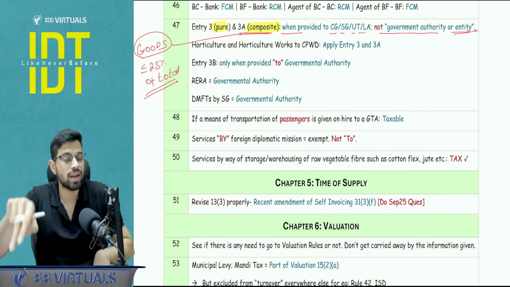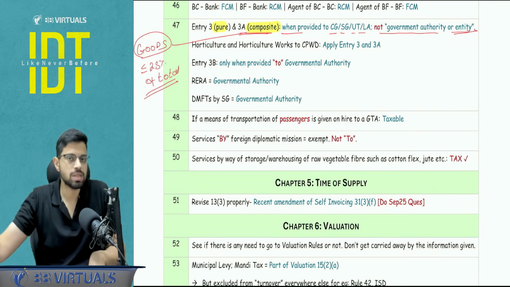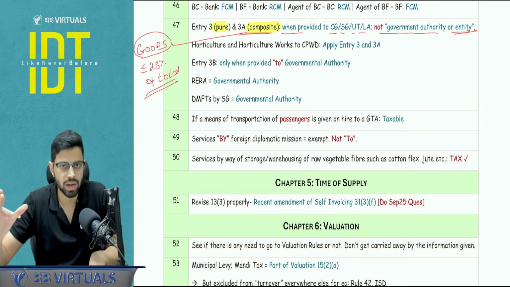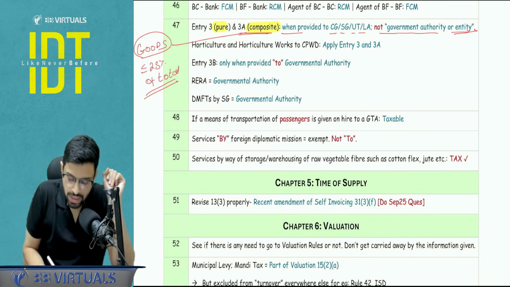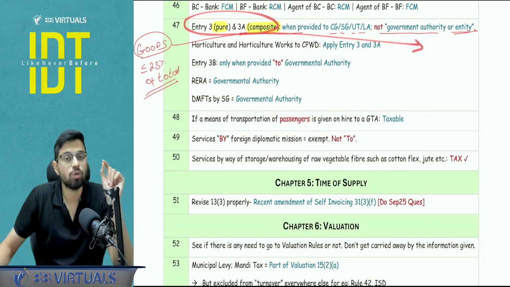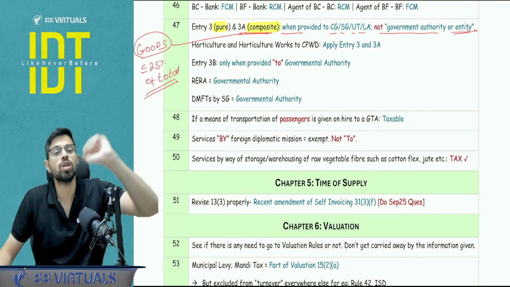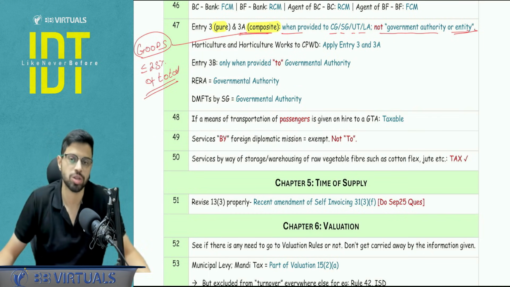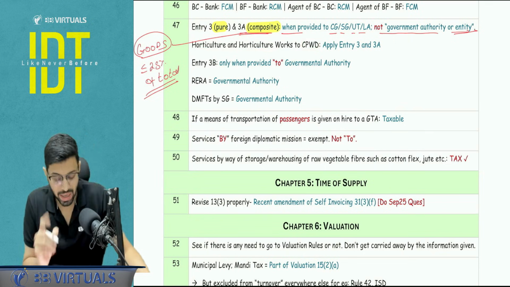If the recipient is a governmental entity, it was asked in one of the attempts, and there you are not going to give the exemption benefit. No exemption benefit will apply. The GST will be applicable. Another point to be noted, when these services are given, they have to be with respect to some activity entrusted to a panchayat or municipality under article 243G or 243W of the Constitution of India. Yes, horticulture and horticulture works to the Central Public Works Department apply entry number 3 and 3A.